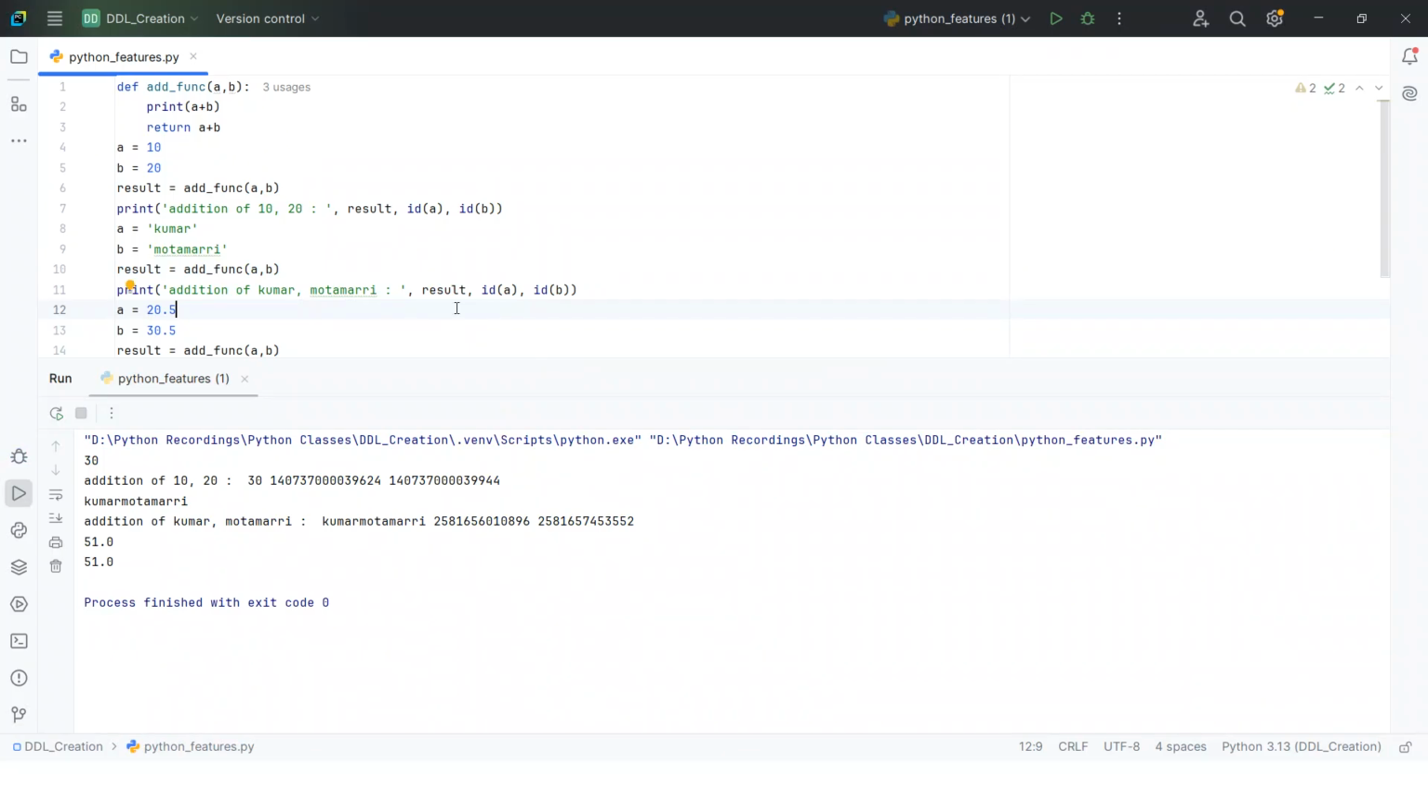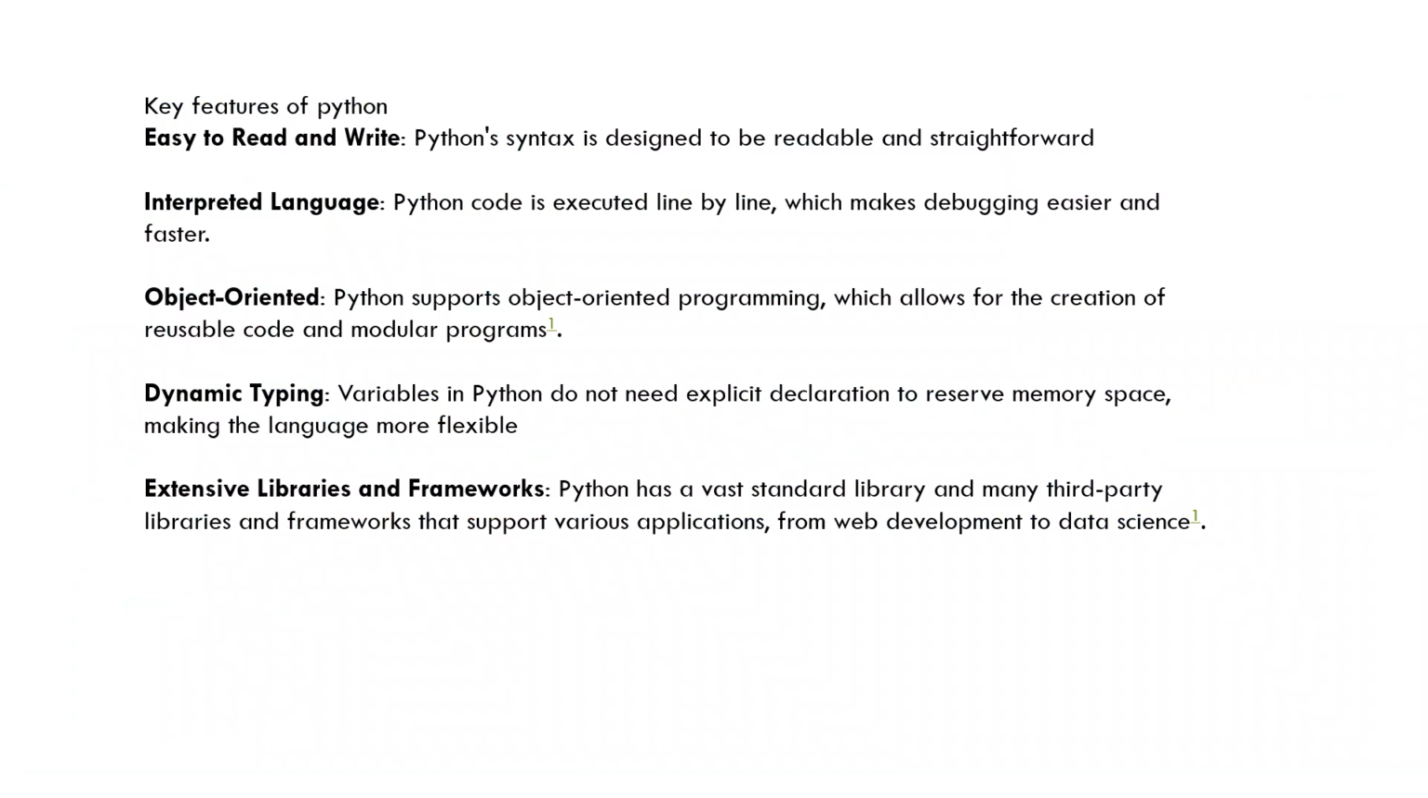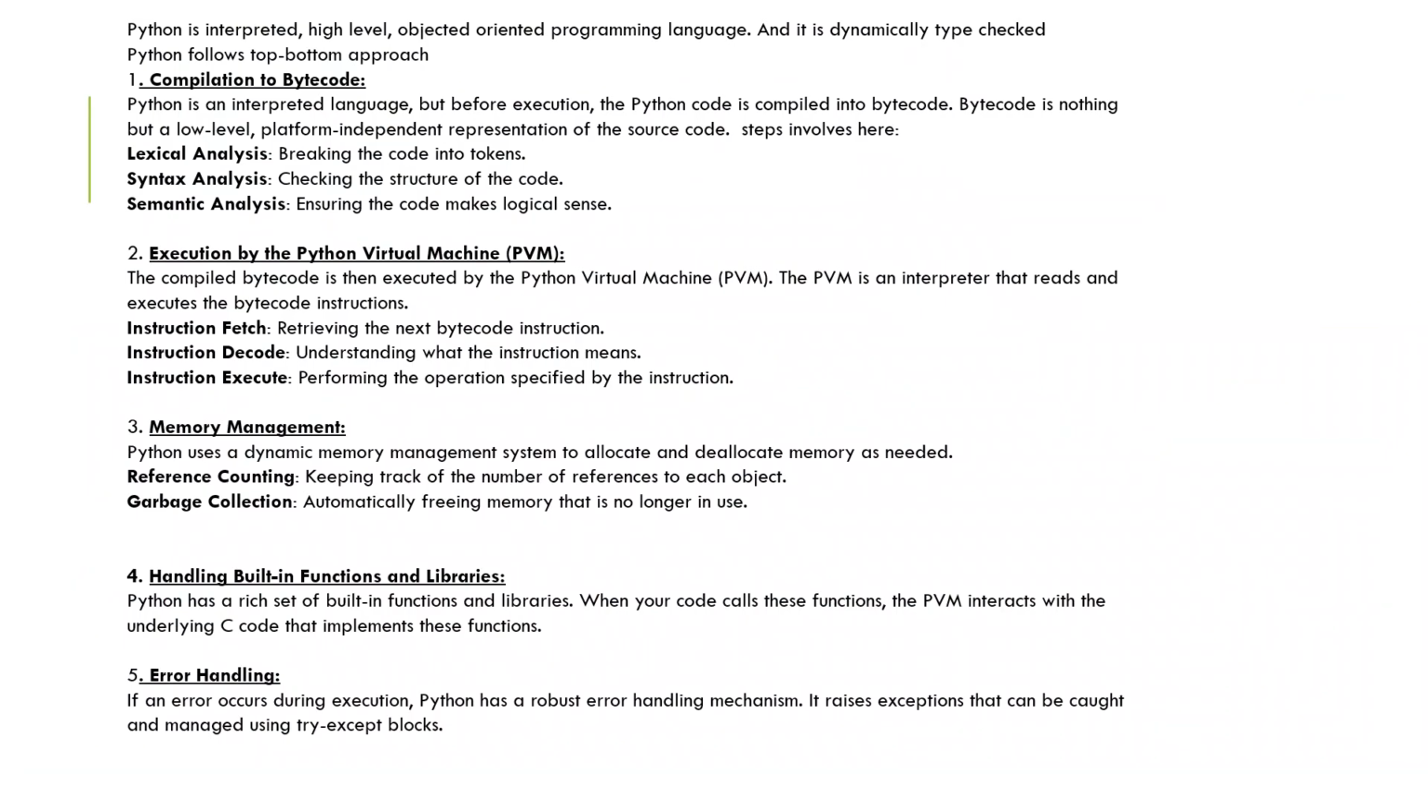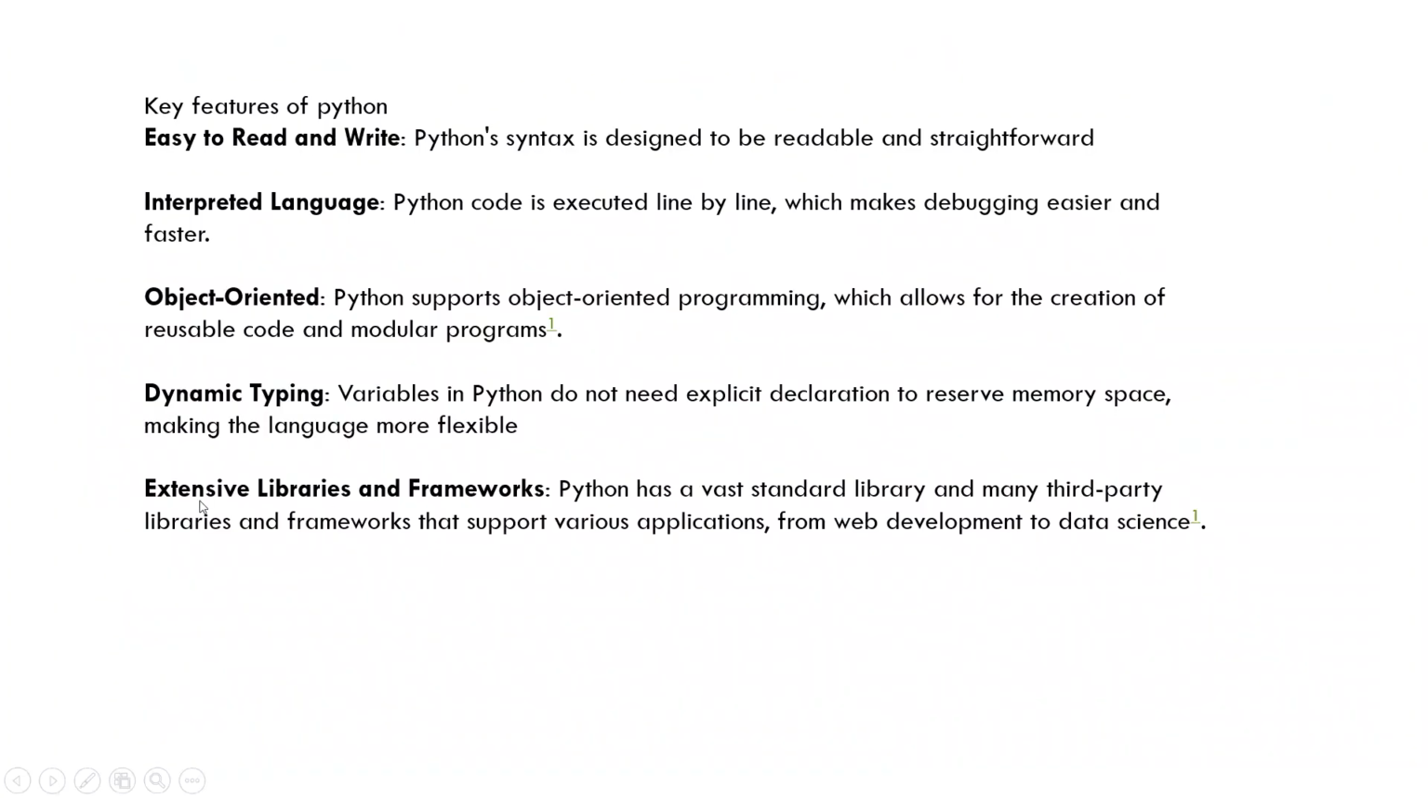The next feature is extensive libraries and frameworks. Python has a vast standard library, and many third party libraries are also available. We have frameworks like Django and Flask for web development or data science. We have a lot of frameworks, a lot of standard libraries, and many third party libraries.